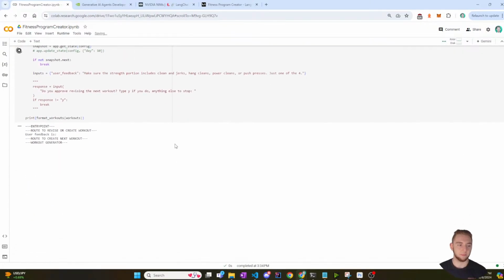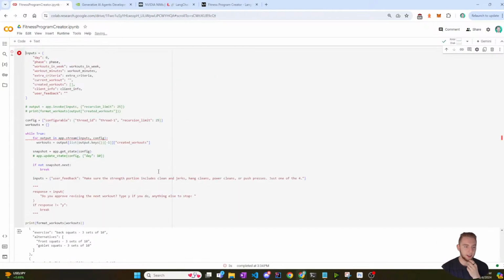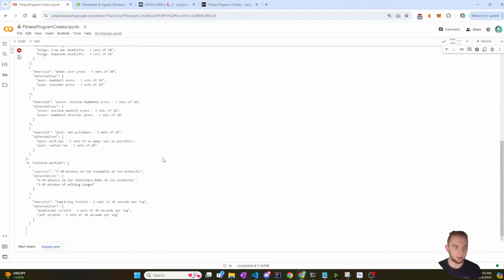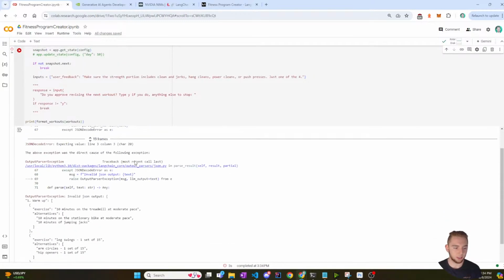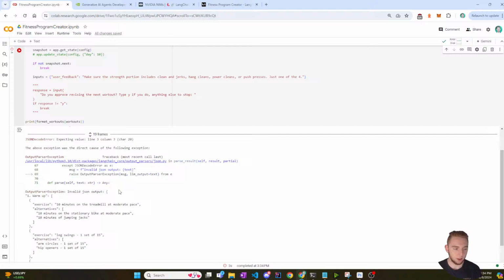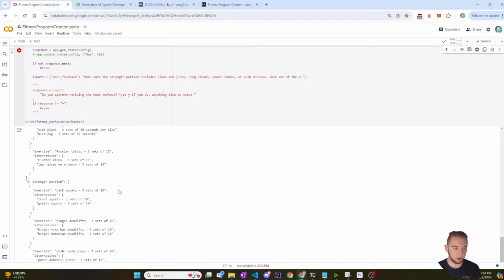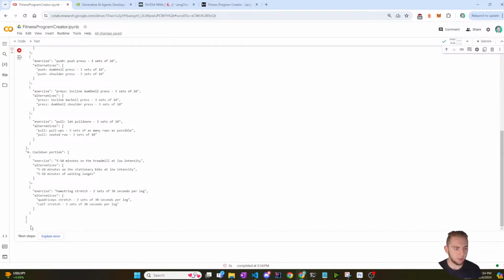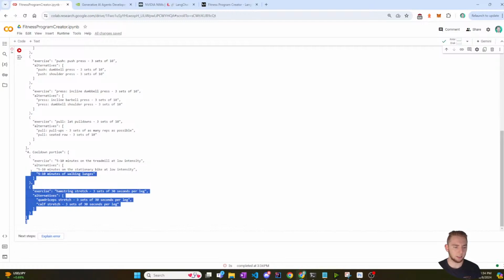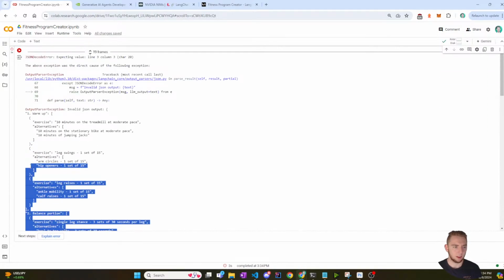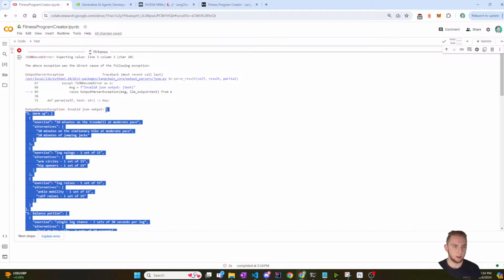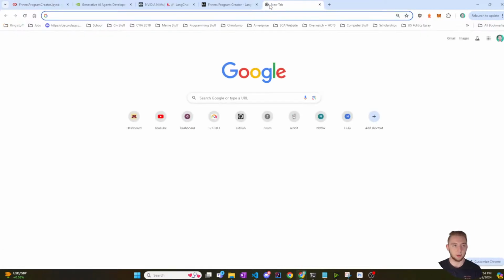This should be good now. Okay, we get an error. That's fine. Invalid JSON output. That is curious, because actually it looks right this time. Before, when it said invalid JSON output, we had parentheses instead of brackets at the end. But now, that's interesting. Here's what I'm gonna do.